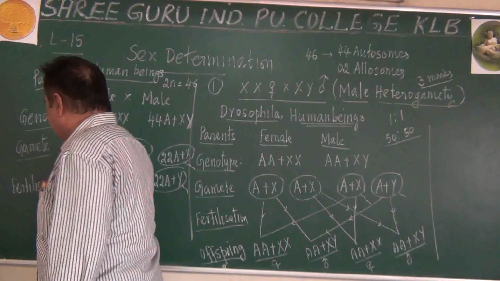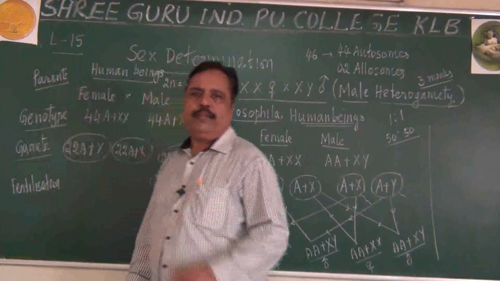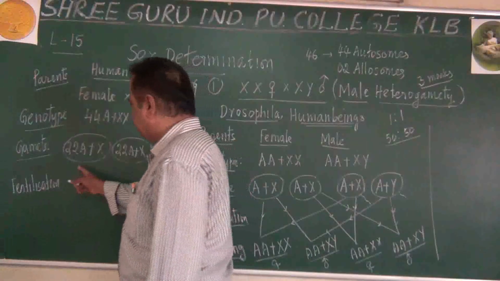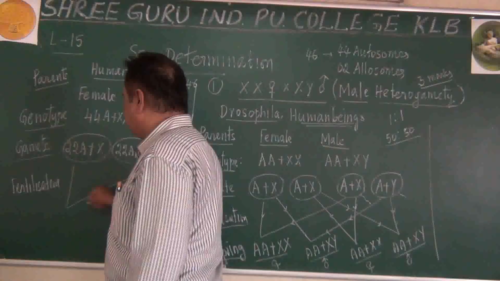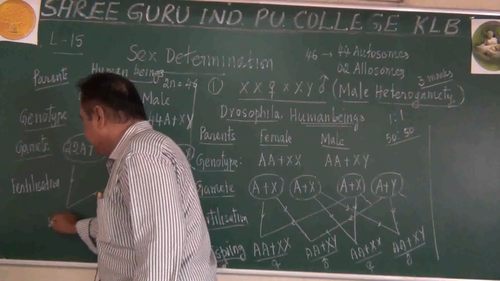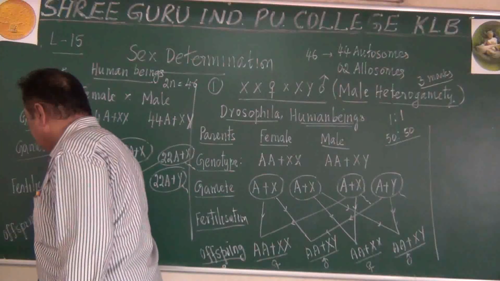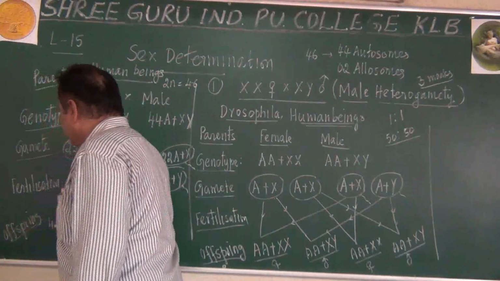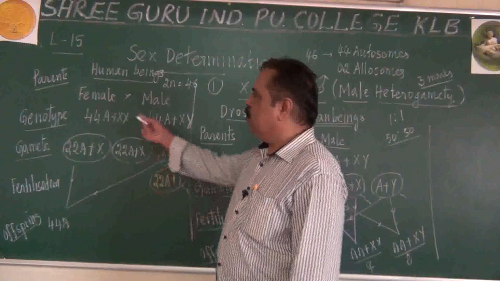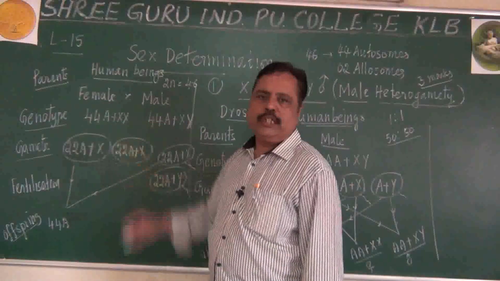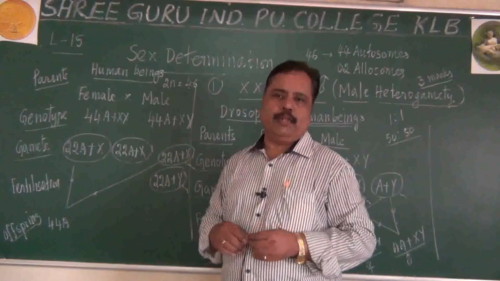What is the next step? Fertilization. Fertilization involves random fusion of male and female gametes. Imagine this ovum joins with this sperm; the resulting offspring will be getting 44 autosomes again. See, during meiosis you are reducing the number; during fertilization you are restoring that number.